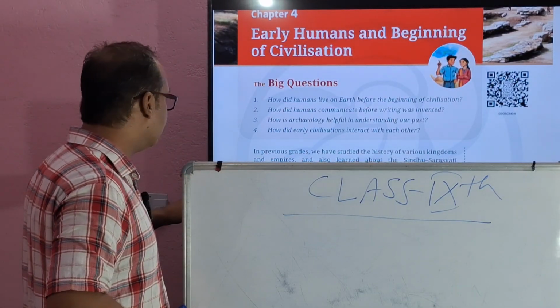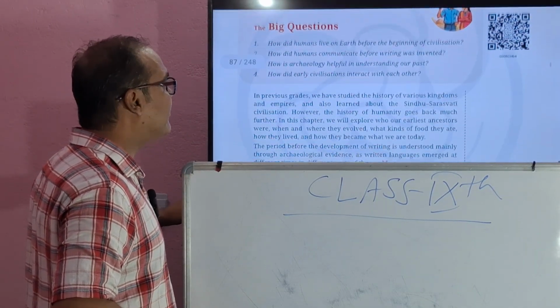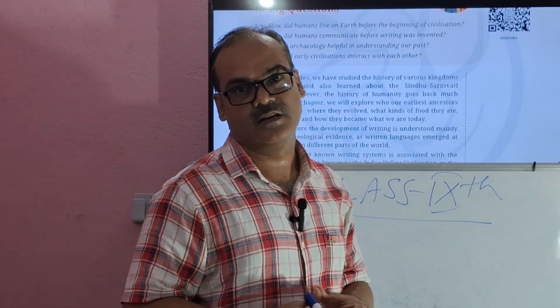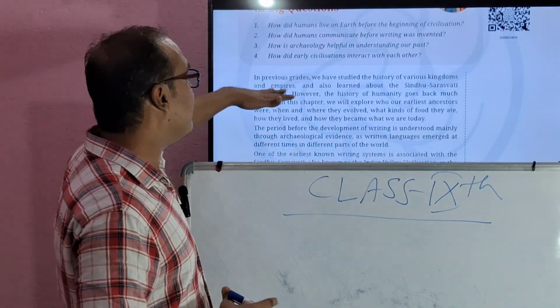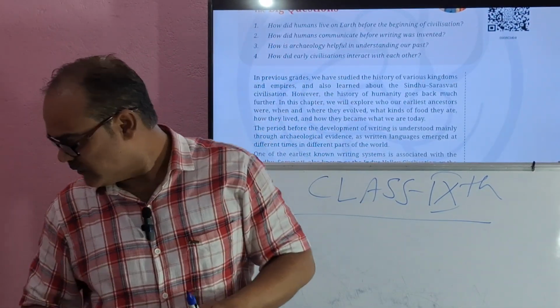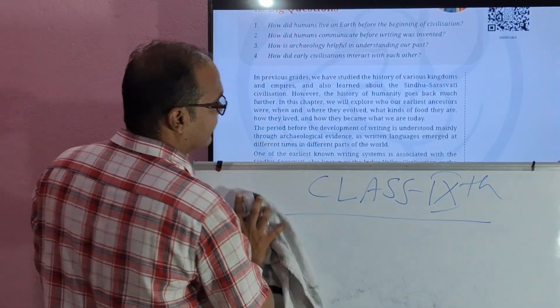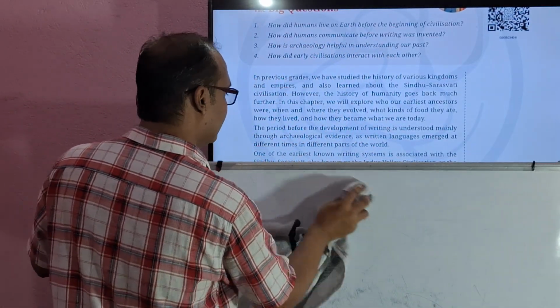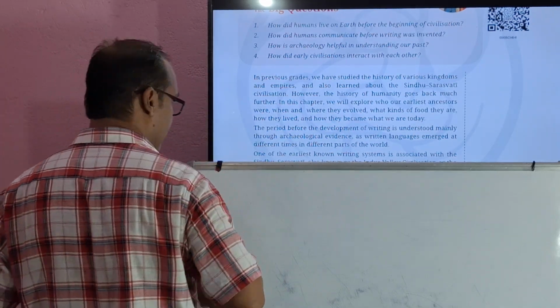Now, see here, in previous grades, we have studied the history of various kingdoms and empires. Now, what is the difference between a kingdom and an empire? Anyone? If you know the answer, then please write in the comment box.